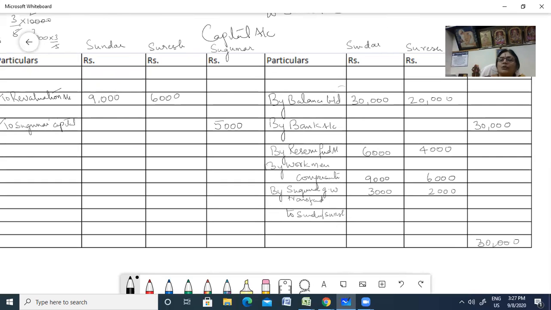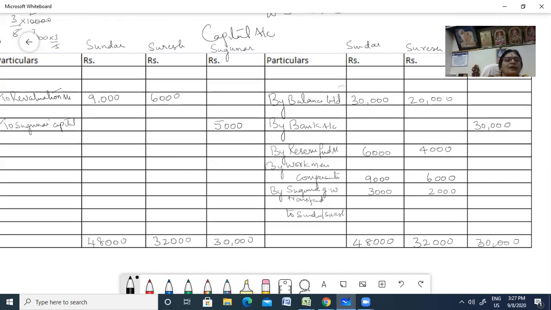So now you guys, you have 32,000 here. This is your total. 30, 39, 39, 40, 42, 48,000. That is Sundar's total, right? So let us transfer the total to the debit side. 32,000 and then 30,000. Okay.